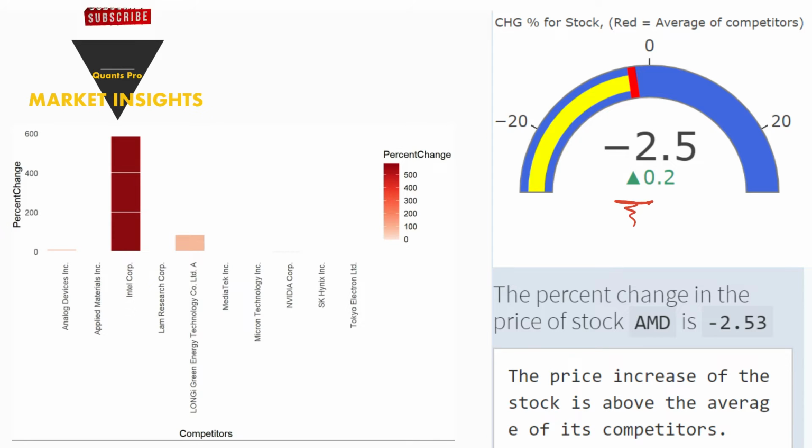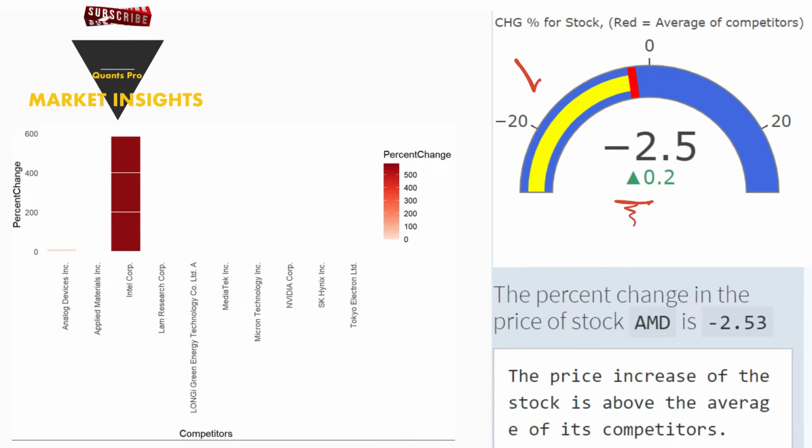First, let's talk about the price change compared to competitors. The percentage change in the share price is extremely important when considering the competitors. The investor monitors the stock's movements compared to competing performances and shapes their investment decisions accordingly. In the gauge chart, the price change of the stock on the last trading day is compared with its competitors in the graph showing the price performance for the stock, considering its competitors in the market.